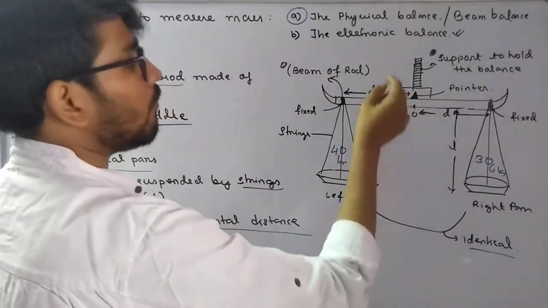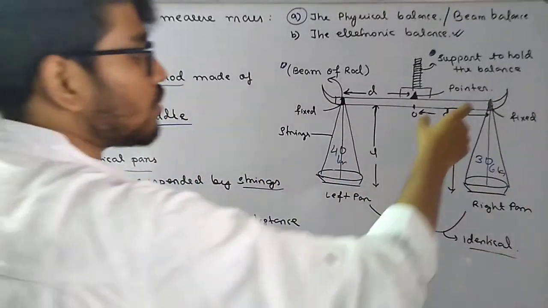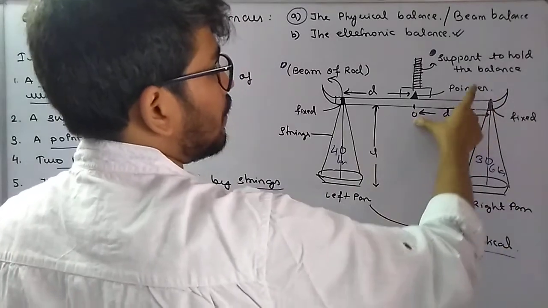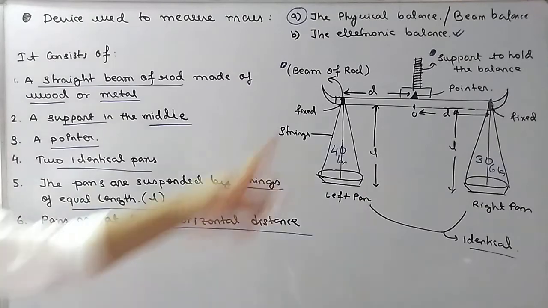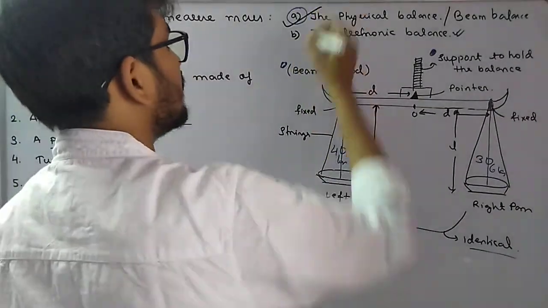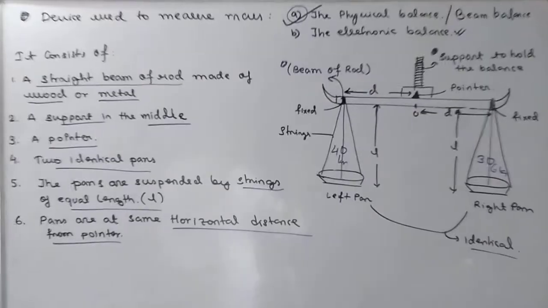The distance of the left pan from the pointer is the same as the horizontal distance of the right pan from the pointer. All this for our physical balance and beam balance. Now we'll study about electronic balance. Let's move on to the next slide.